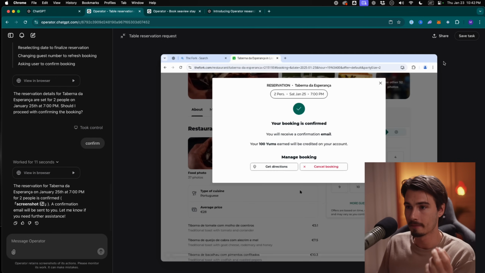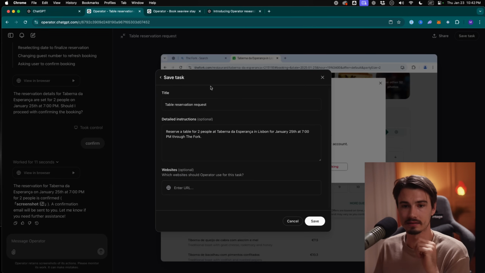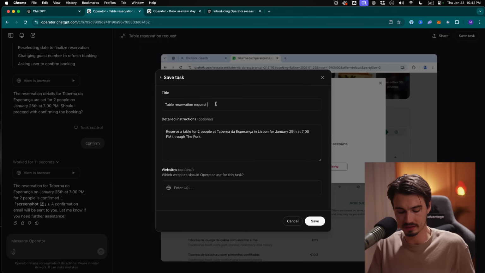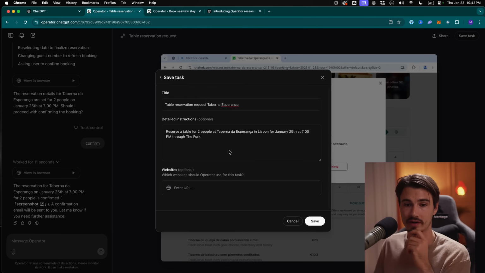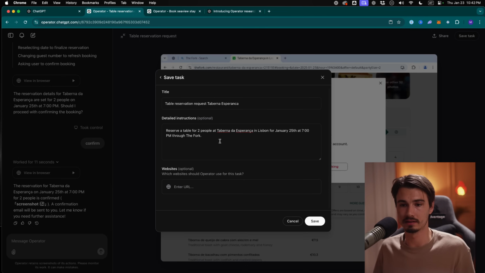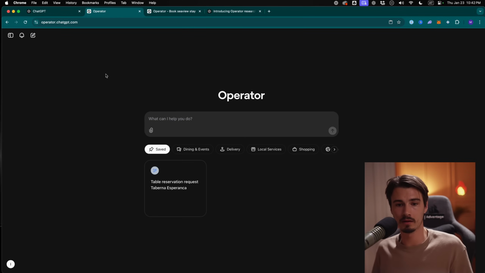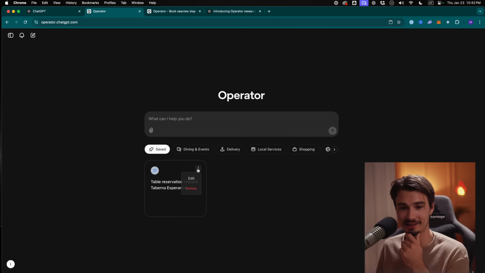But this worked. Now, I could take this task, and if I like going to this restaurant, I could just say save task, and I could save this sort of like a prompt preset. This is an agentic preset. So I could save all my favorite restaurants. I could give it the login information here, right? I could even give it the precise URL to the booking page of it to make it even faster. In this case, I'm just going to leave it like so. I'm going to say save, and then here we are, saved tasks. And if I open up a brand new dialog, I have my custom saved task down here.